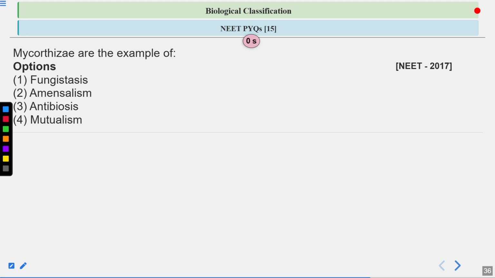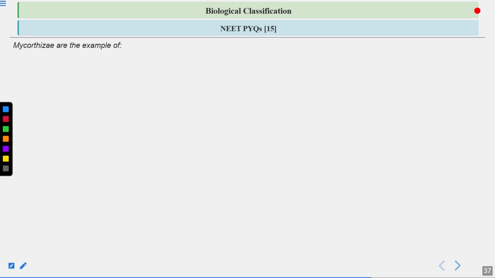Okay, so let's have a look at the answer. Here we are talking about mycorrhiza. So, what is mycorrhiza? Myco means fungus, rhiza means roots. So answer is option number 4, mutualism.